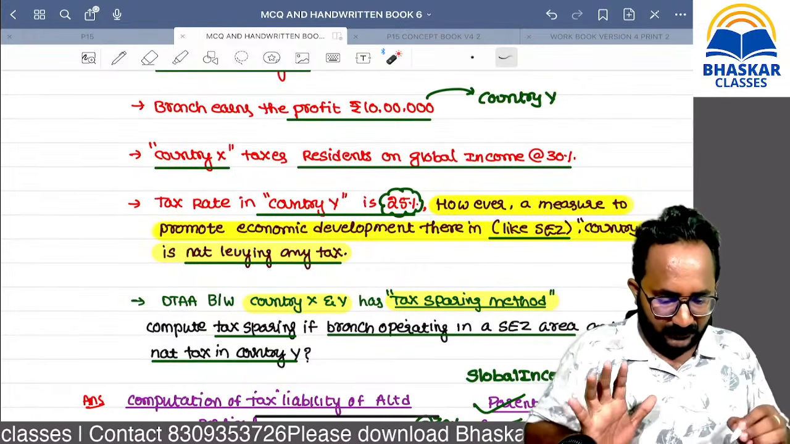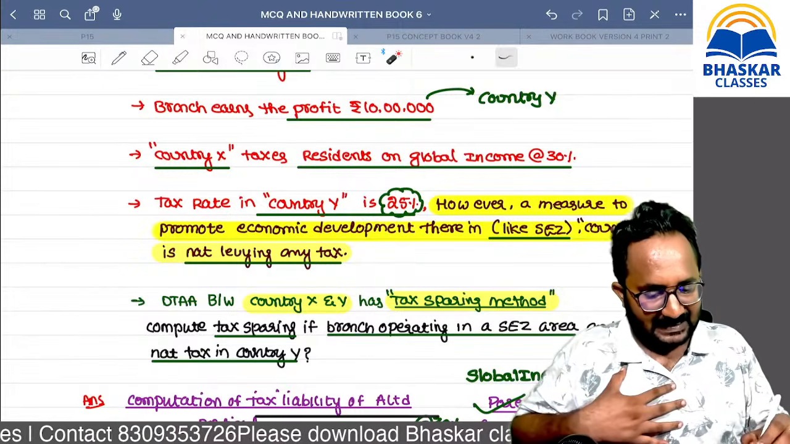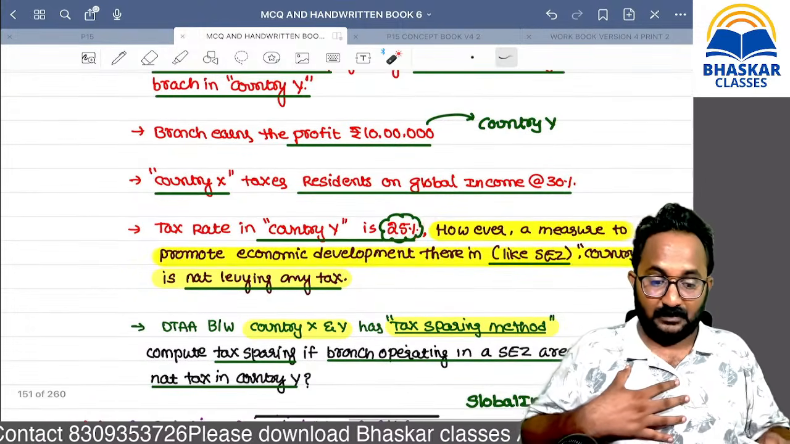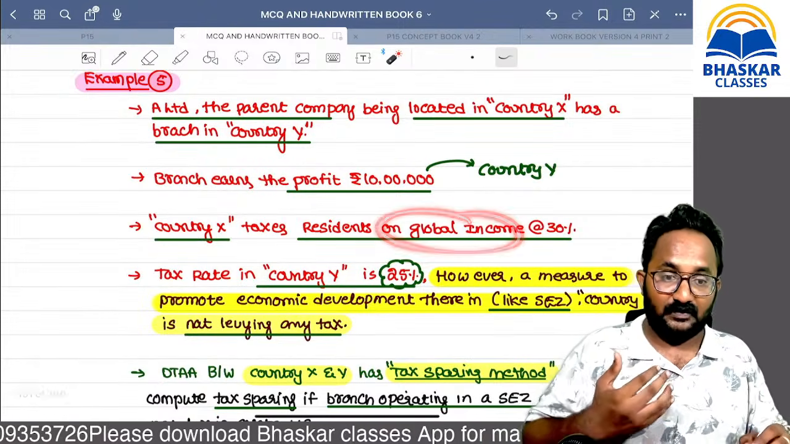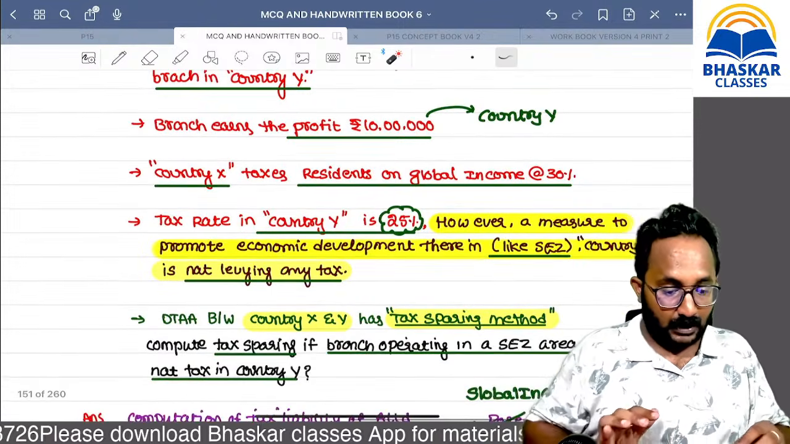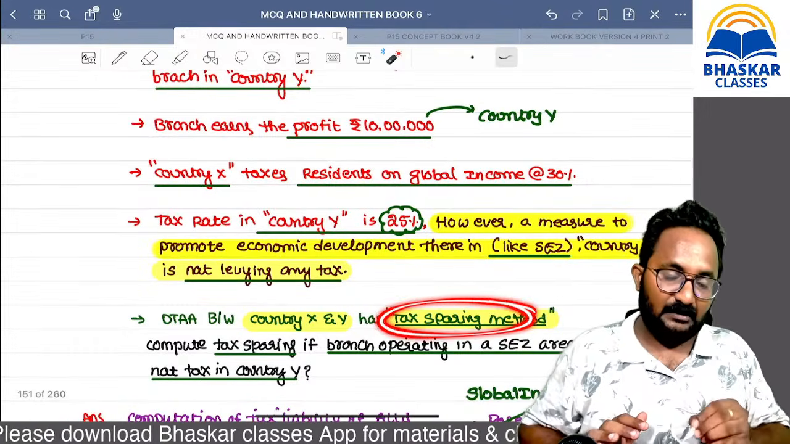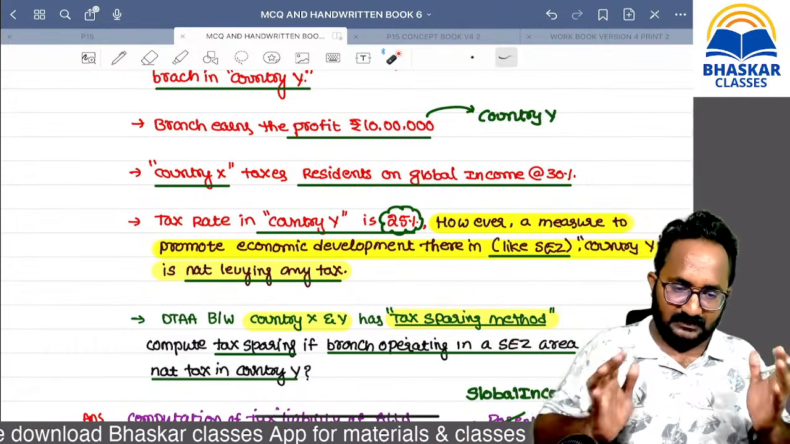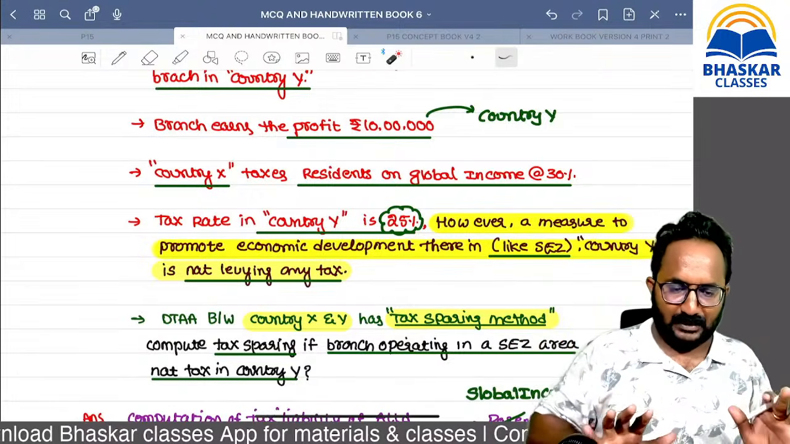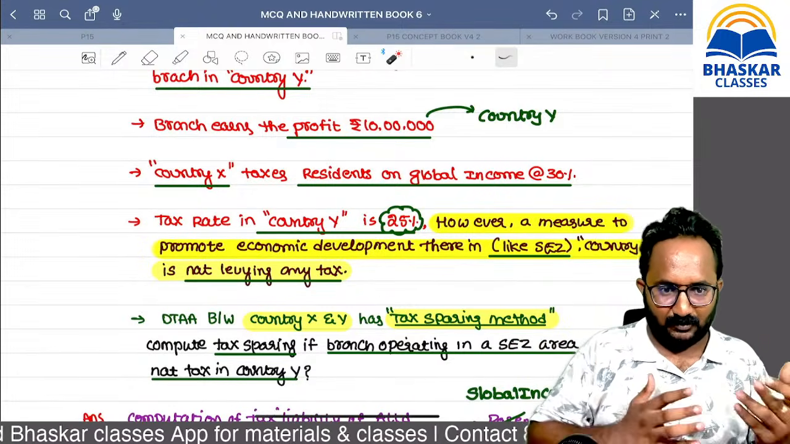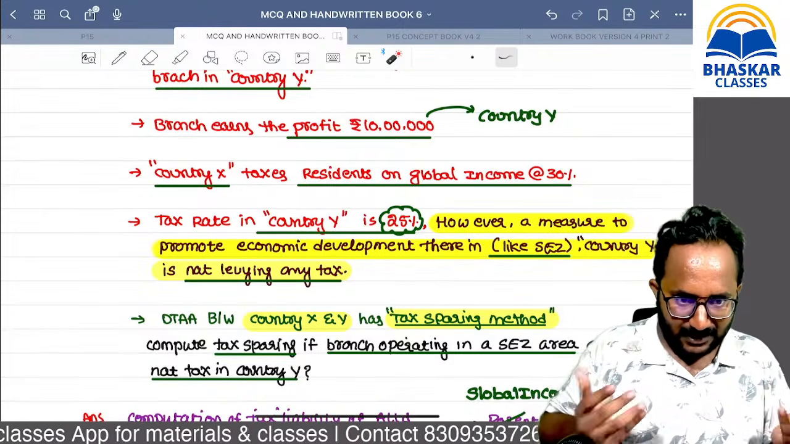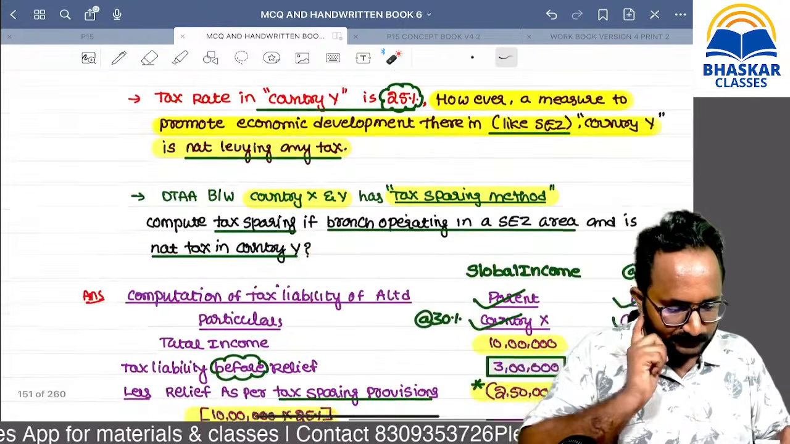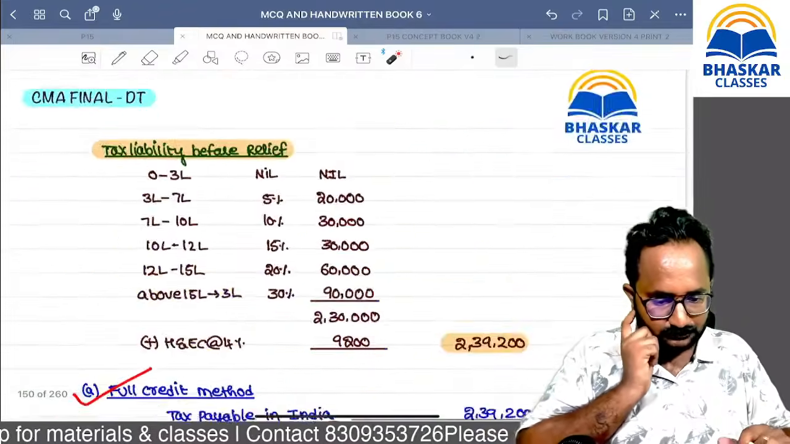If they are giving the tax rates, you have to mention whether it is global income or only that country's income, and what the sparing method or any other method is. If you frame that entire scenario, we can solve. Otherwise, what will the scenario be in vice versa cases? I can't explain now. Okay, now the next method.